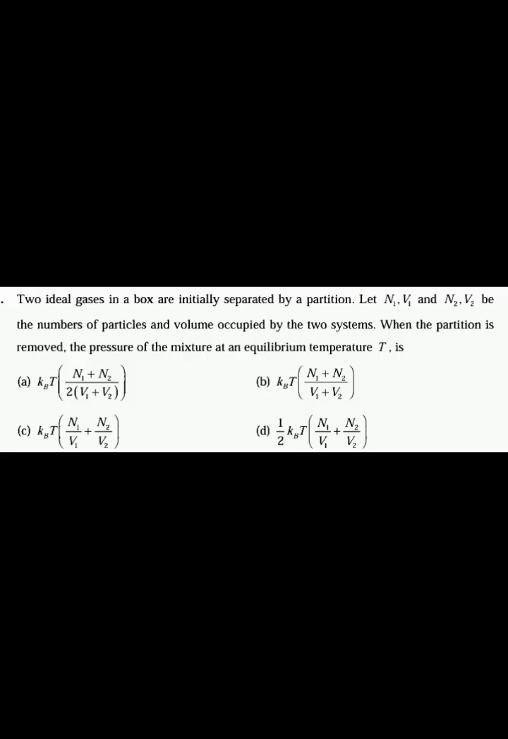The next question is, two ideal gases in a box are initially separated by a partition. Let N1, V1, N2, V2 be the number of particles and volume occupied by the two systems. When the partition is removed, the pressure of the mixture at the equilibrium temperature T is dash. So here two ideal gases are initially separated by a partition. One gas has the number of particles N1 and volume V1, and the other ideal gas has the number of particles N2 and volume V2. So after removing the partition, an equilibrium will arrive, and the final temperature of that system is T.